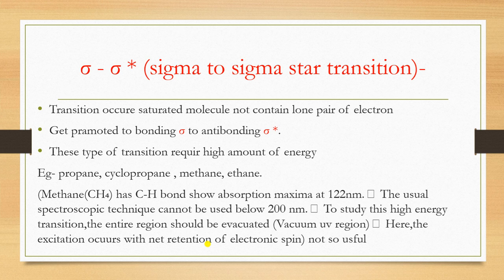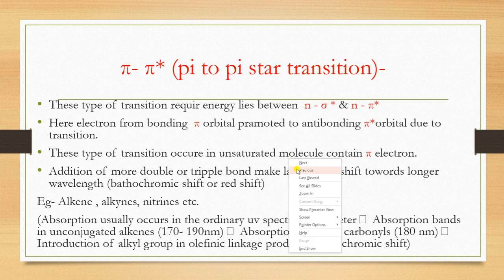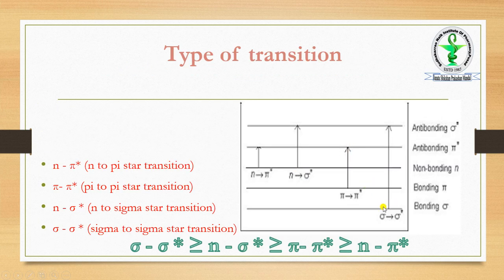The question that may arise in your mind is which one has very little energy. The order is sigma, then pi, then n, then pi star and sigma star, as we discussed in the previous slide. So which one has the least energy? n to pi star. And which one is the highest energy? The sigma to sigma star transition requires the highest amount of energy.